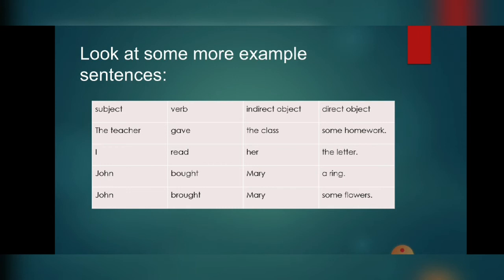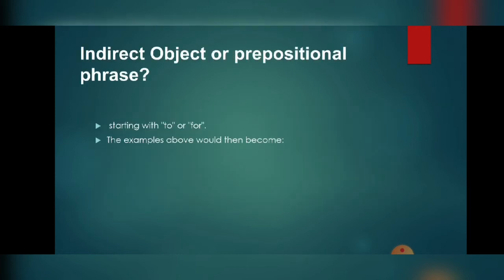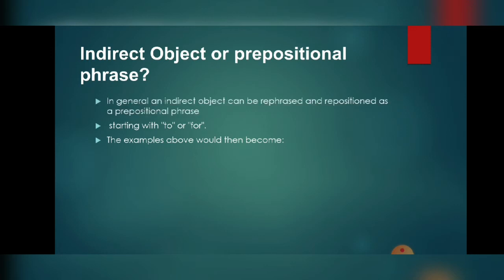John brought Mary some flowers. Now John is the subject, the verb is brought, some flowers is the direct object, and Mary is the indirect object. So even with indirect objects we find prepositional phrases where we are using to or for in the sentence. So let us see some examples.